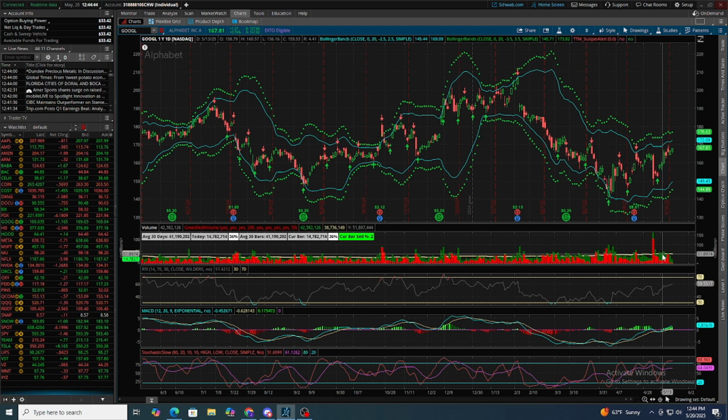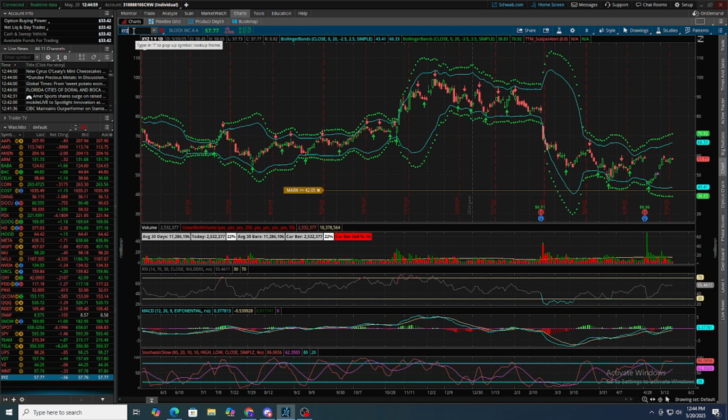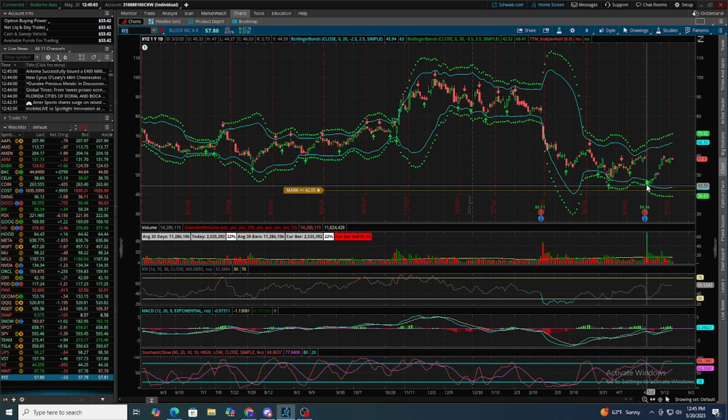We use volume as confirmation. We use the RSI, MACD, and stochastics, all just to confirm. So one play that we had, think of a recent one we had in the Discord, we did XYZ. We had a squeeze play on this too, but our first entry, we bought right here, the first day of the drop.